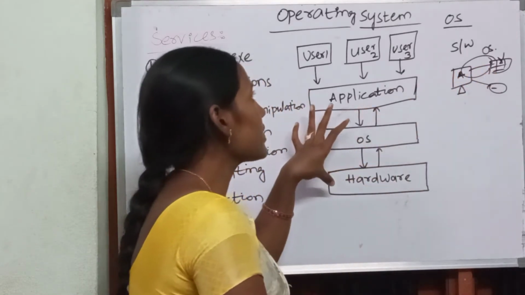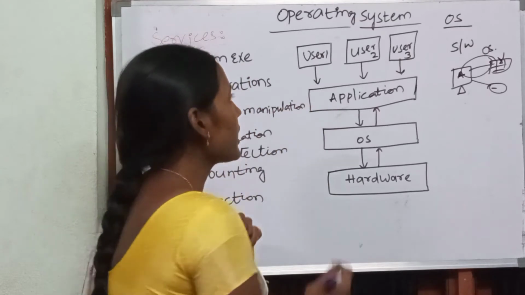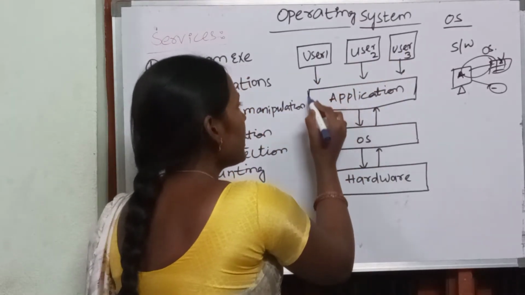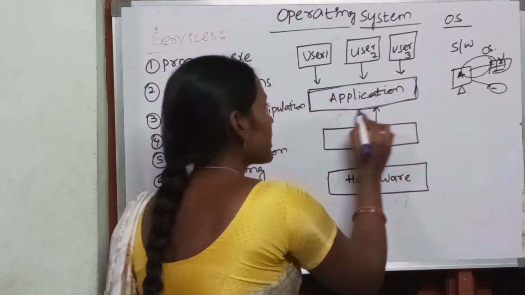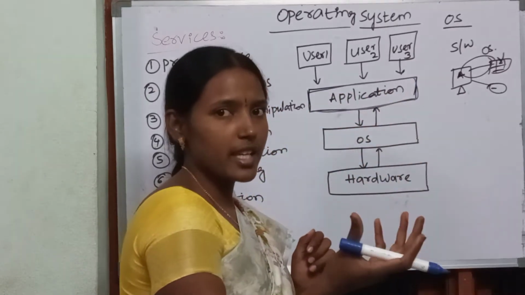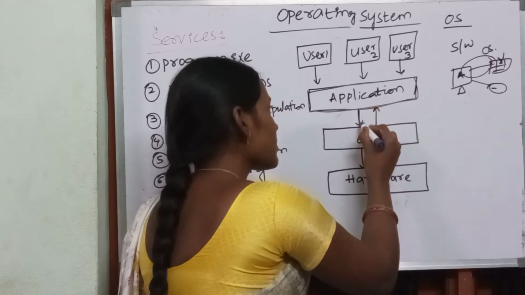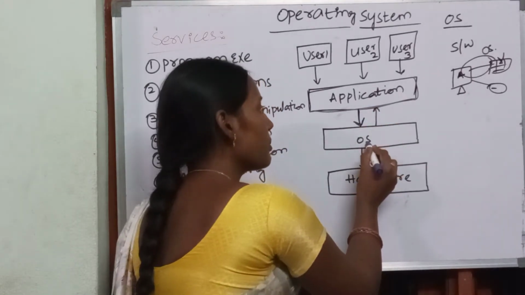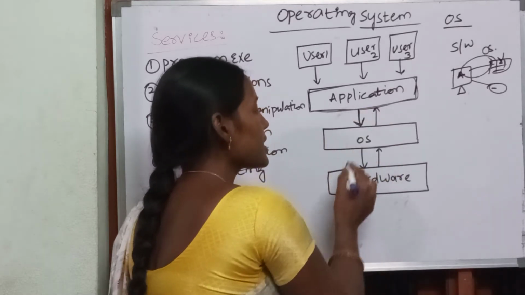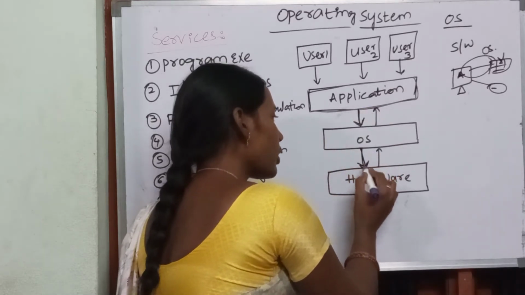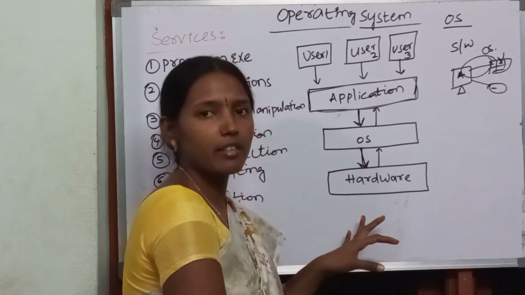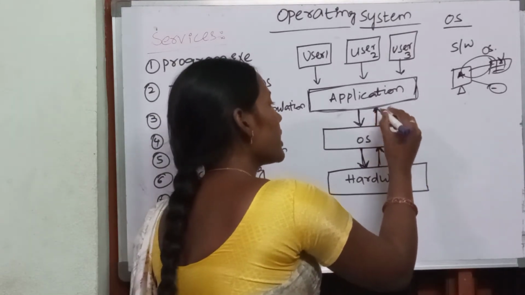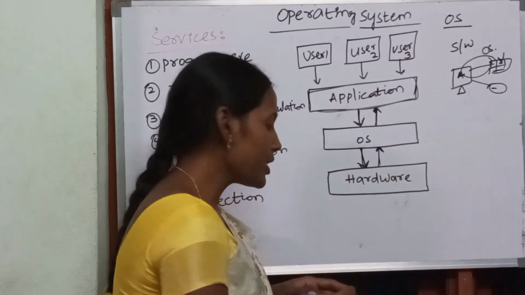So this is a basic diagram for the operating system. Consider we have user 1, user 2, user 3. They are writing different types of applications. Whatever applications they write will be passed to the operating system. Your operating system will perform the action of the application and give information to or take information from the hardware, and your hardware will give the result back to the operating system, and the operating system will give that back to the user.